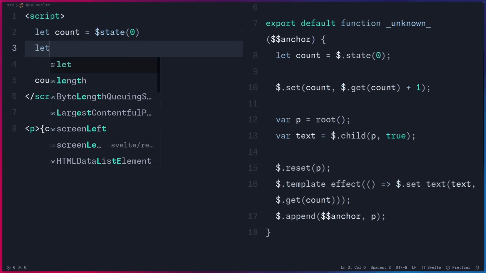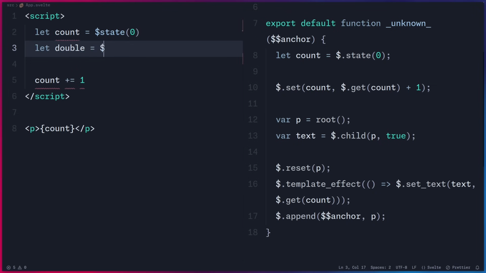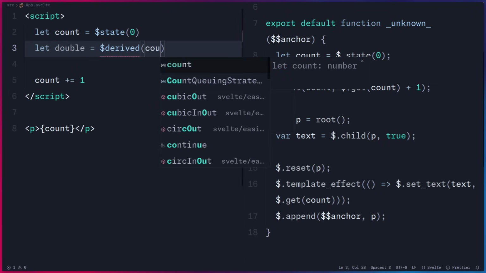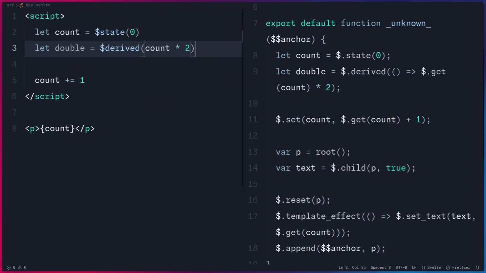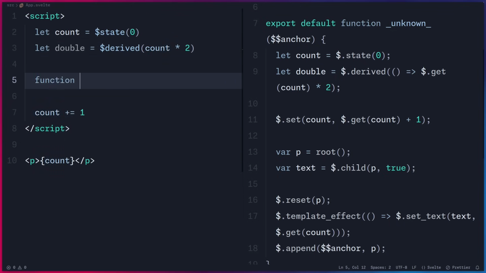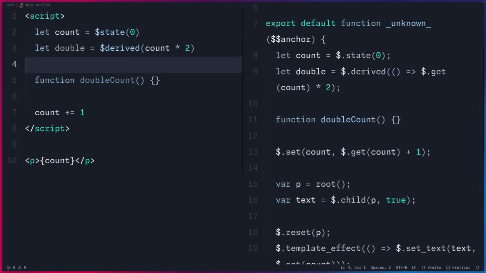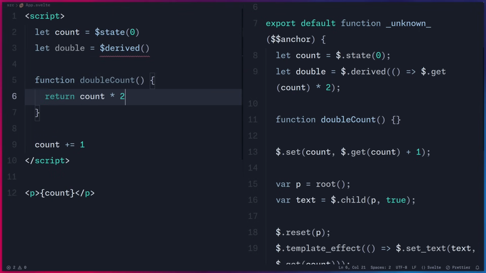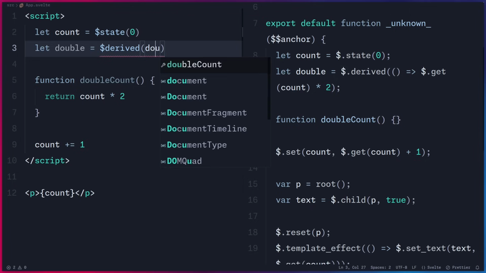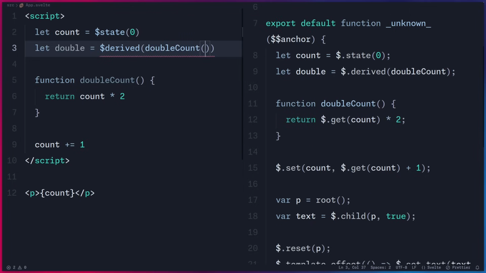When we use derived, for example, let's say let double, and then we use derived, and let's say count times 2. As you can see, the compiler turns this into a function. And because derived values are also effects, they have their own tracking context. So for example, if we create a function, double count, and we can just yoink this code. Let's return it. So now if we go inside of here and say double count and invoke this function, you can see that it really doesn't matter.